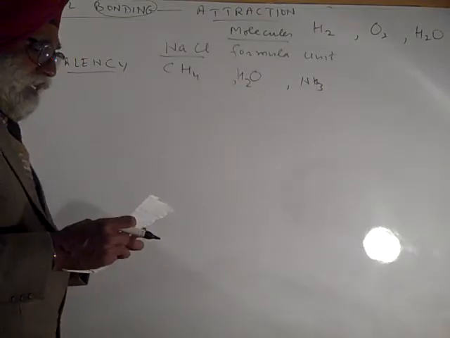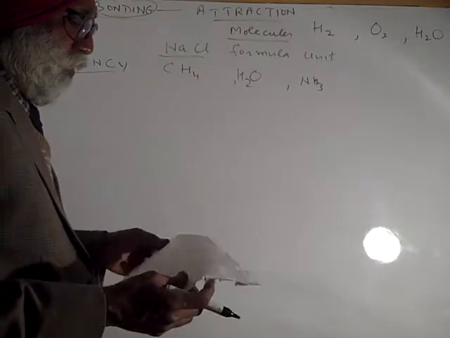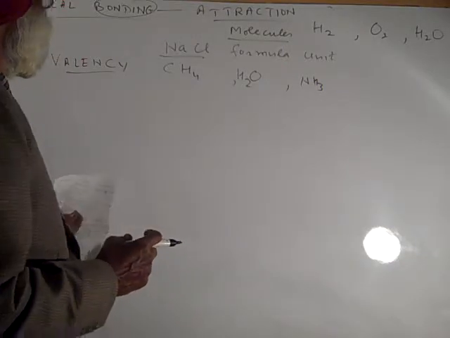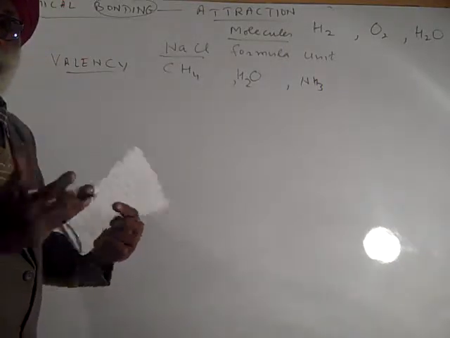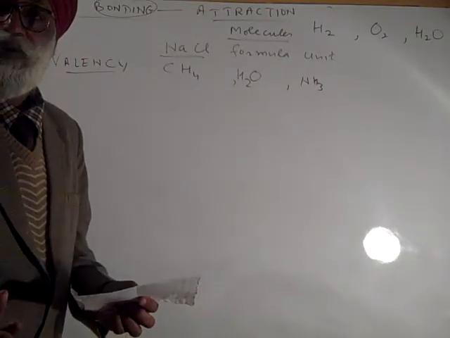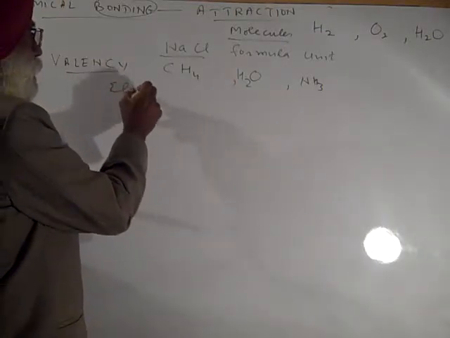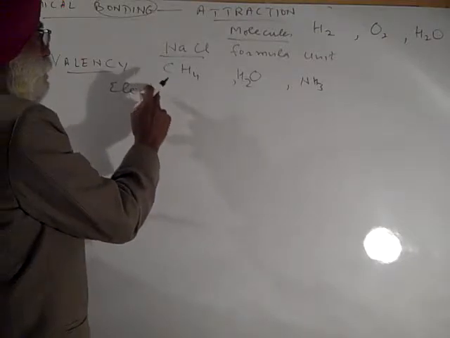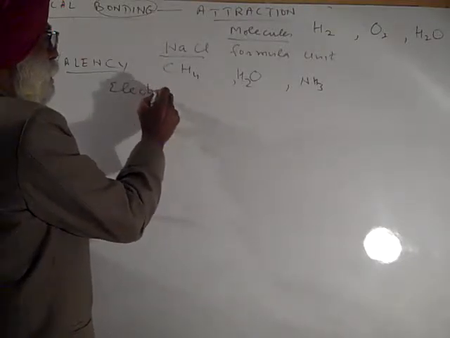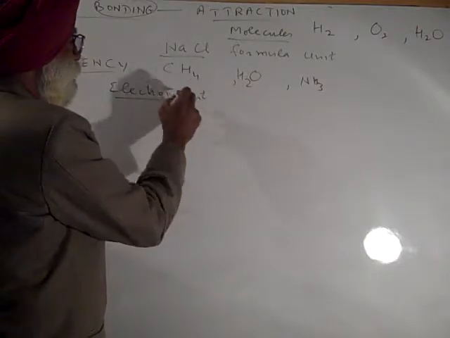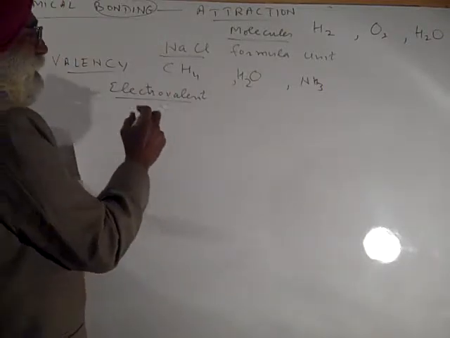Because we are having different types of bonds, we'll be having different types of valency also. Electrovalent compound: here valency will be termed as electrovalency.